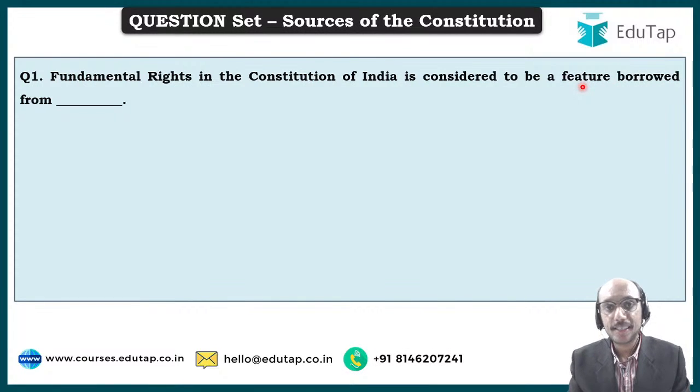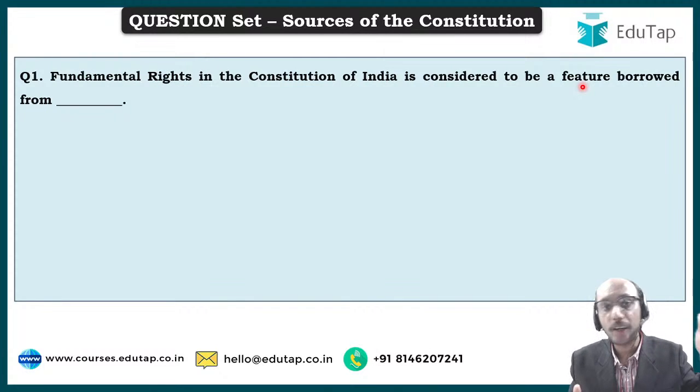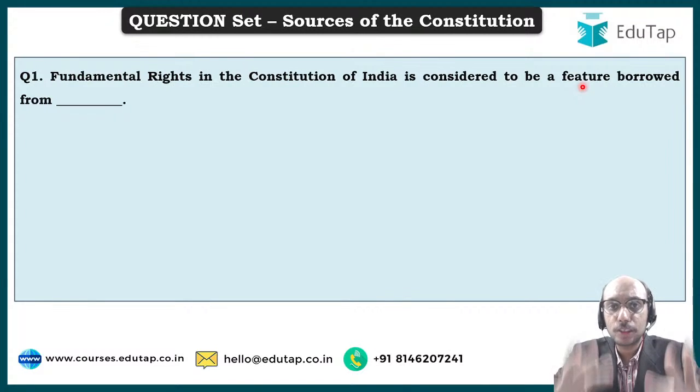So the idea is that when India sat down to write its constitution, we were not the first magicians or the first thinkers to write a constitution. There were many nations before us who had written their constitutions. So when we sat down to write ours, we sat down with the constitutions of many countries: the US, UK, Japan, USSR, France, Germany, Canada, Australia, the British Constitution, and the Government of India Act 1935. We sat down with all these rule books.